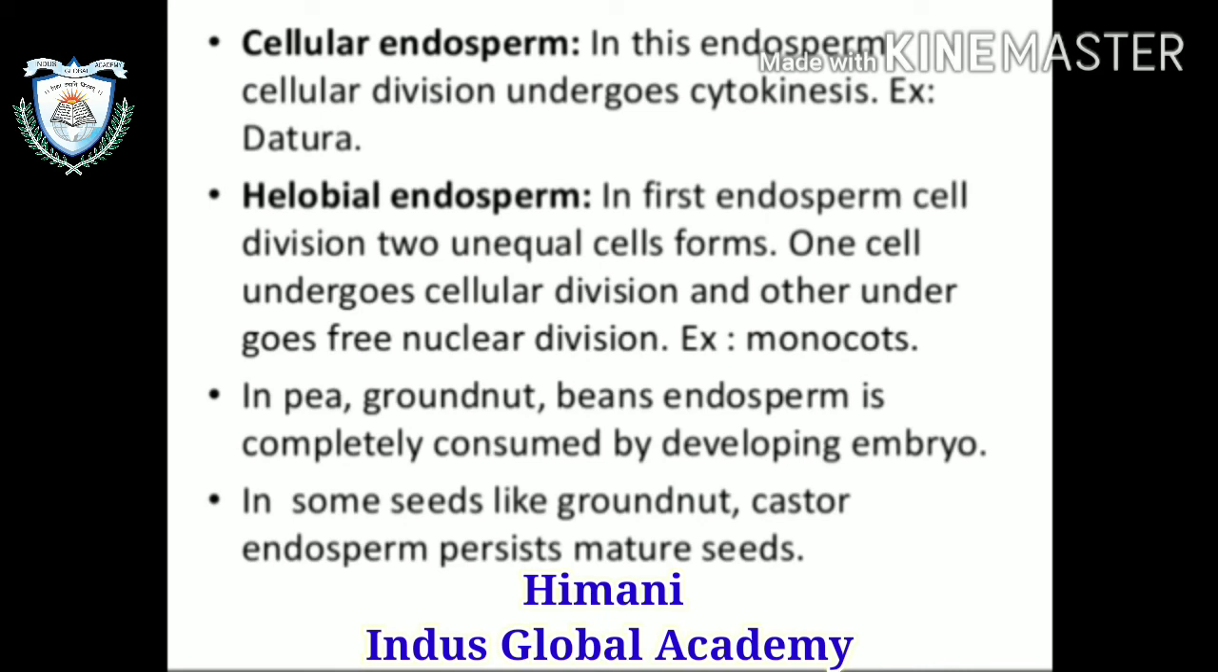Second, cellular endosperm. In this endosperm, cell division is followed by cytokinesis. Example, datura. Third is the helobial endosperm. In this endosperm, cell division occurs and two unequal cells form. One cell undergoes cellular division and the other undergoes free nuclear division. Example, monocots. In pea, groundnut and bean, the endosperm is completely consumed by the developing embryo. In some seeds like castor, the endosperm persists and matures into the seed.